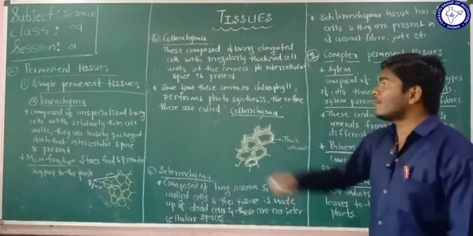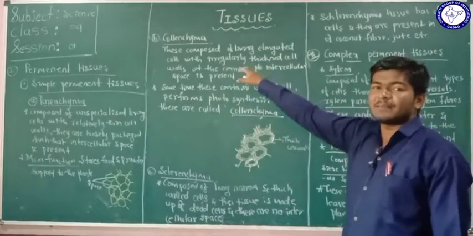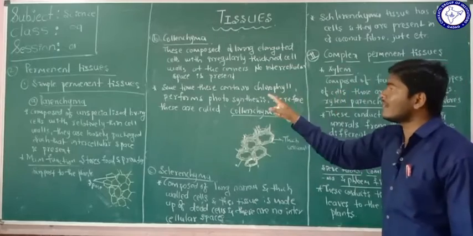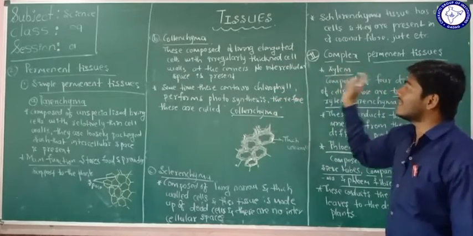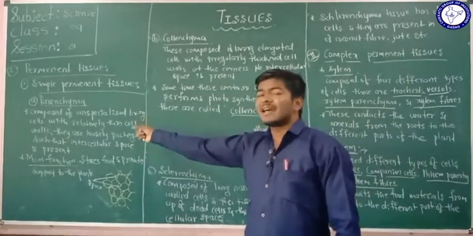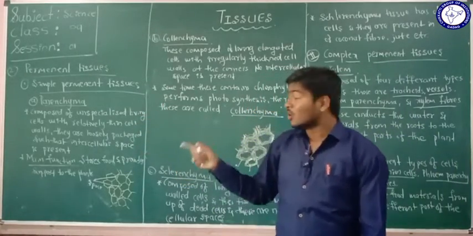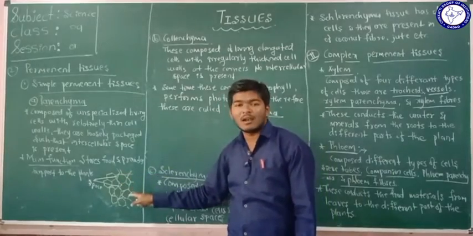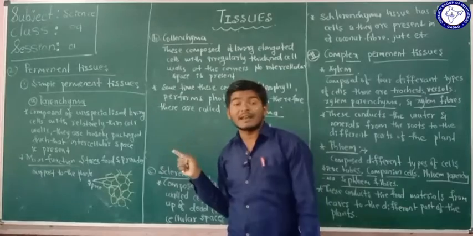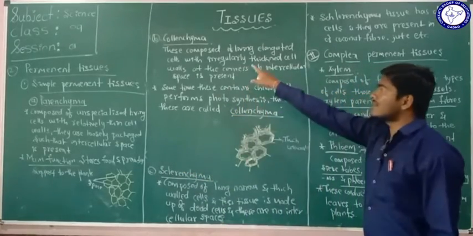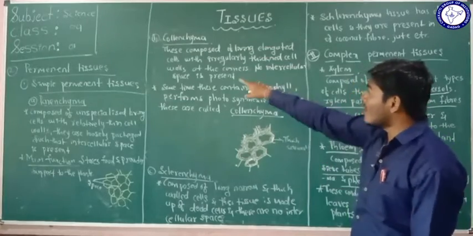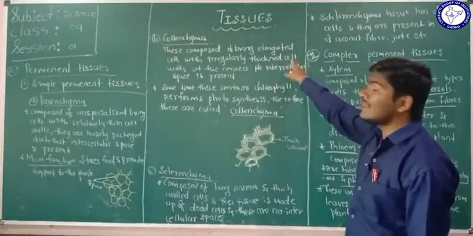And the second type of simple permanent tissue is the collenchyma. These are composed of living elongated cells with irregularly thickened cell walls. As we saw in the parenchyma, these are unspecialized living cells with a very thin cell wall, and they are loosely arranged. But the collenchyma cells are composed of living elongated cells with irregularly thickened cell walls.